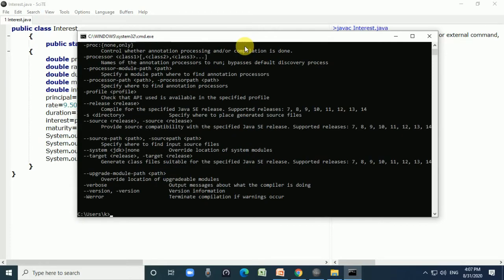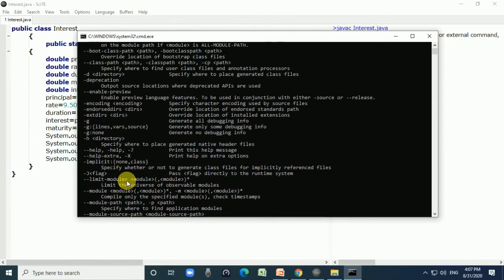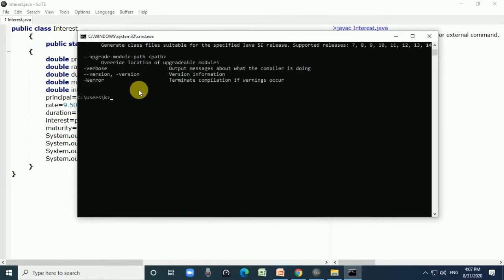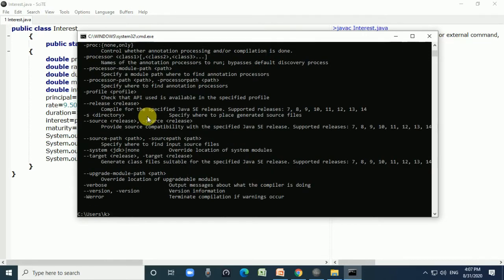So here it is successfully installed, that's why it will display this message, right. So the Java compiler is successfully installed here.